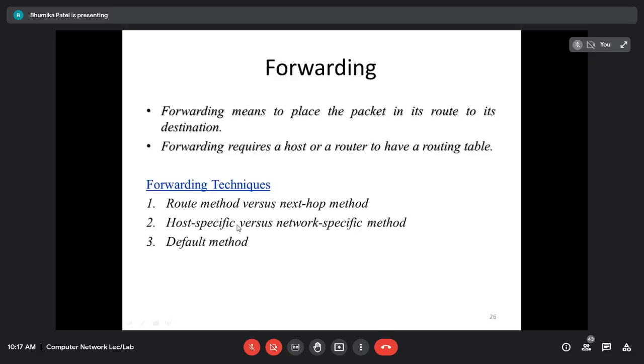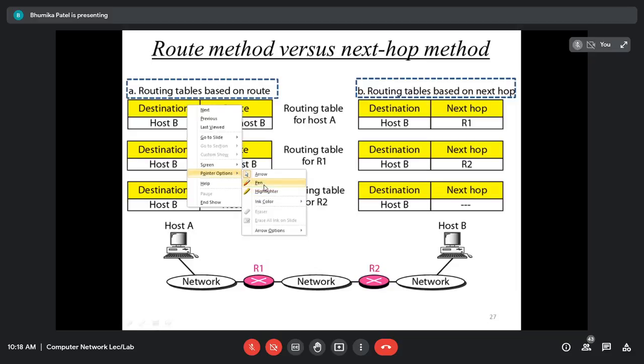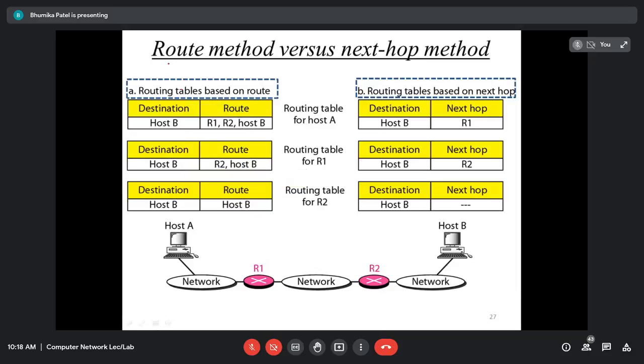So first, if we consider the first method, route method versus the next hop method, what is the main difference between these two methods? As you can see in the figure, this route method is the basic method, right? A very basic method. As the name says, this method involves the information about the complete route from source to destination in the routing table. As I said, every router or host machine requires the routing table. So the first method is the route method.